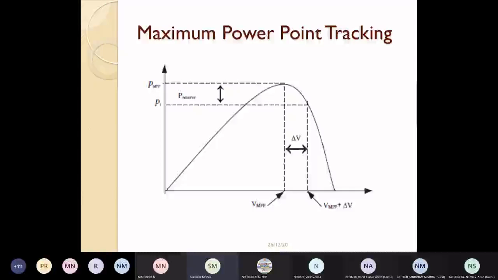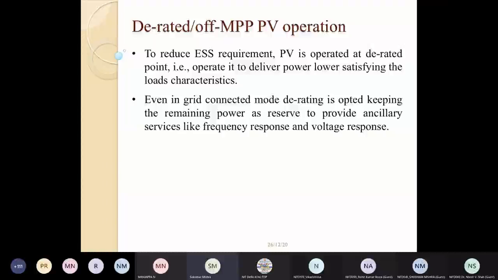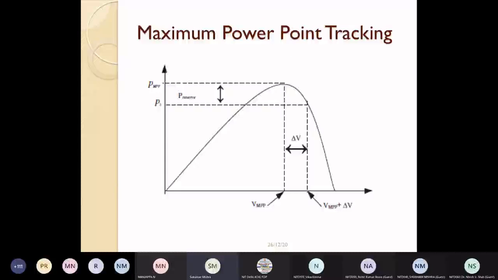If there is a corridor which can take a certain amount of power, and the photovoltaic is producing more power, then I must curtail the power output from the photovoltaic system. So if I want to do that, I must operate the photovoltaic not at the peak point, but at the derated operating point.